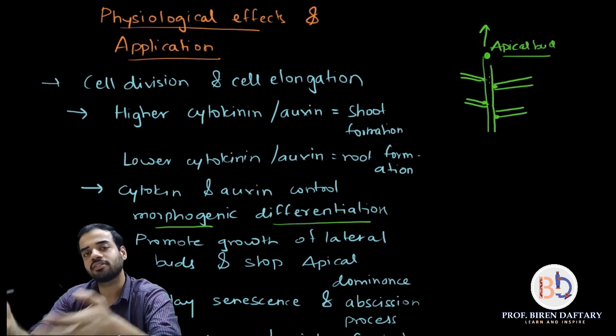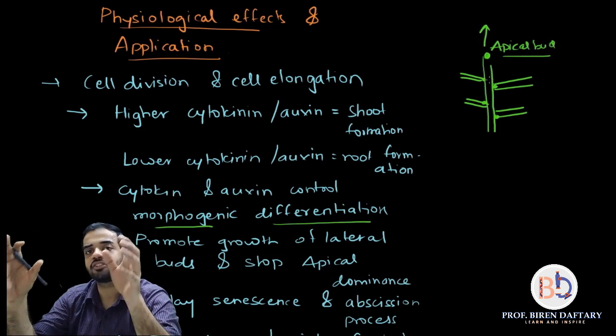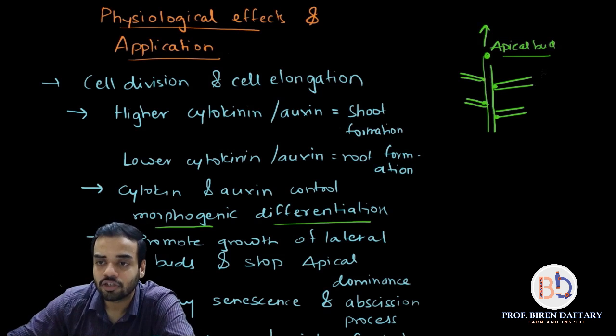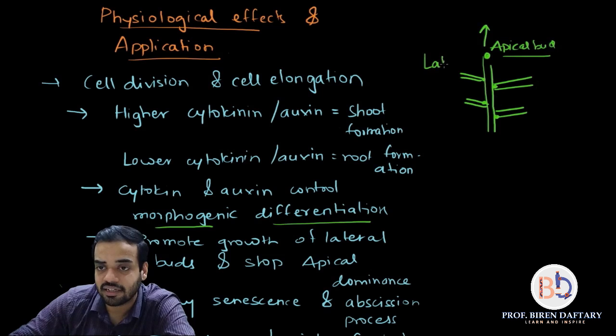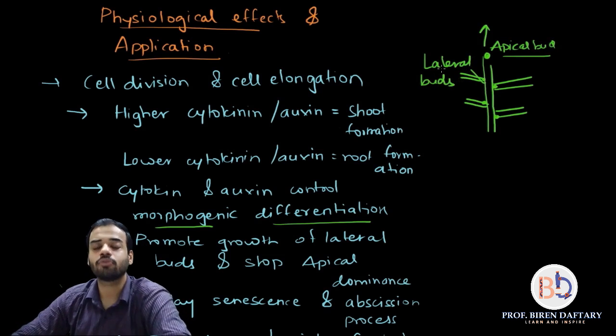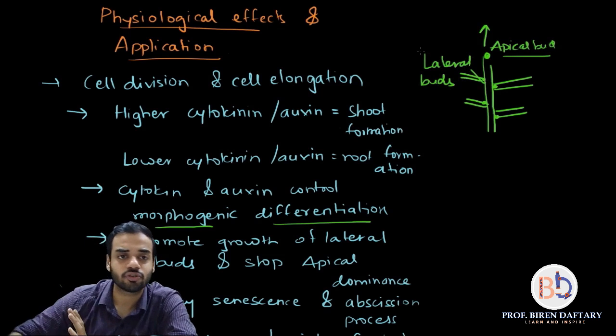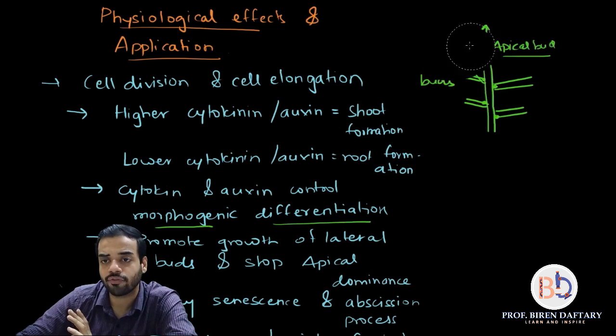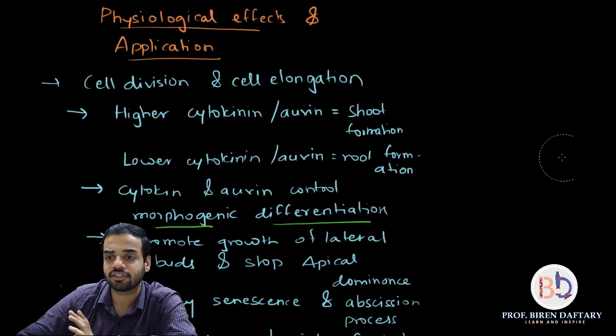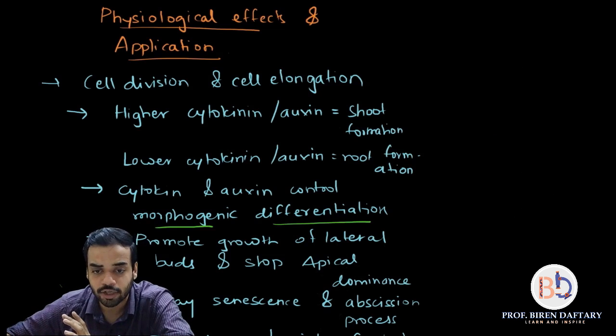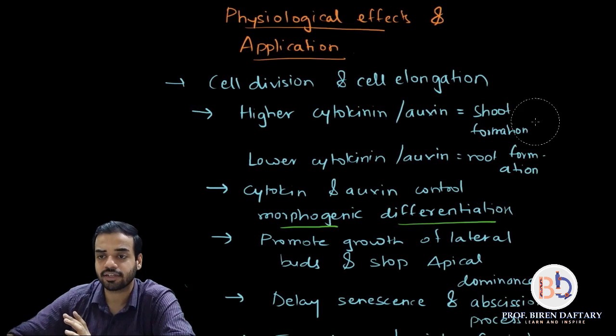Apical dominance means the apical bud will grow and suppress the growth of the lateral buds. So the lateral buds can easily grow when you add cytokinins to the plant. Is this clear? So they promote growth of lateral buds or axillary buds and they stop apical dominance. I hope that point is clear.